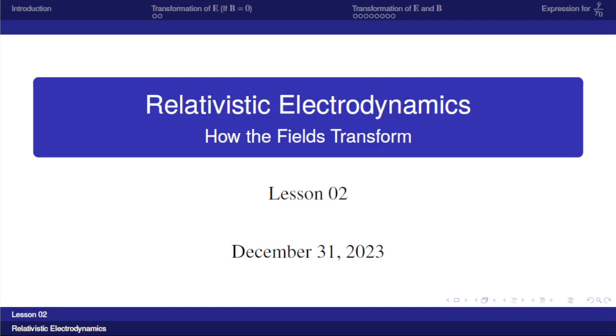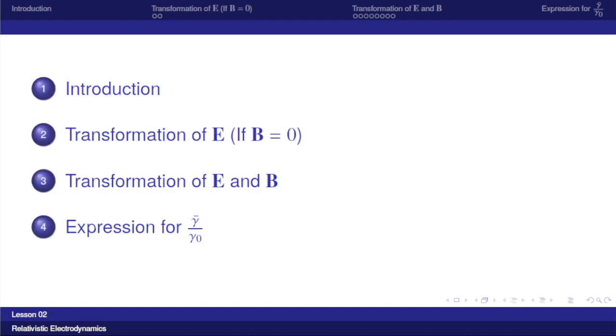Welcome to the next class in relativistic electrodynamics. Here in this second section, we will discuss the transformation equations of electromagnetic fields. That is how the fields are transforming from one inertial frame to the next inertial frame. There will be a short introduction. Then first we will discuss the transformation of electric field in which the magnetic field is zero. And then we will discuss the general transformation relation for electric and magnetic fields.